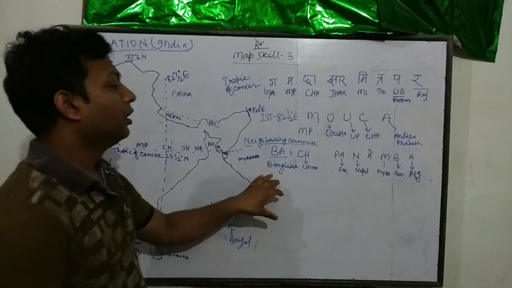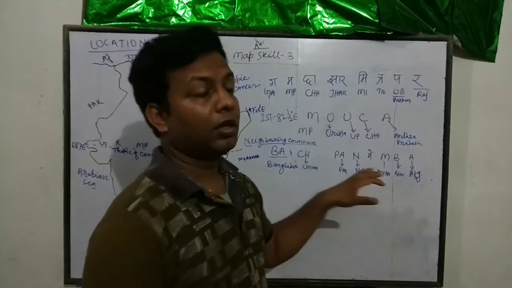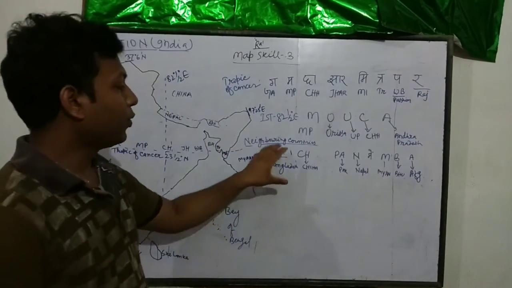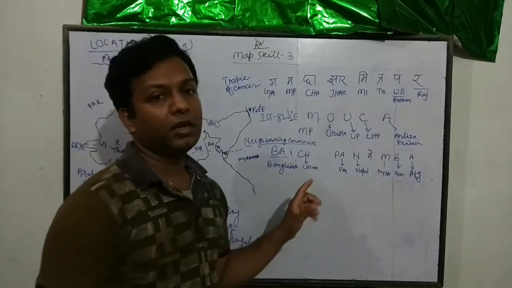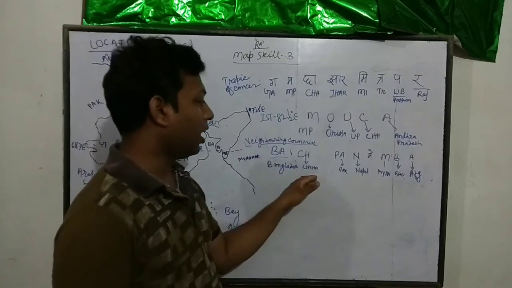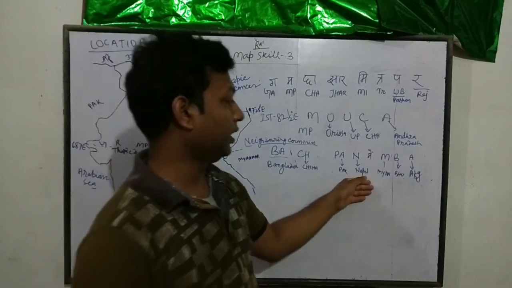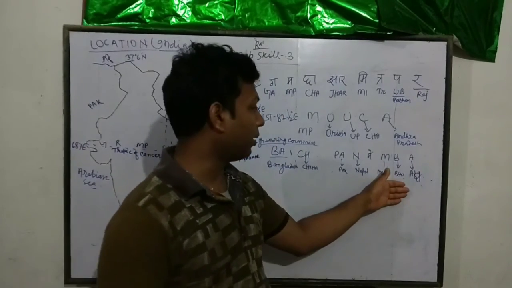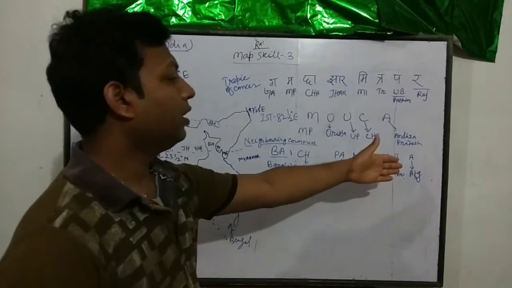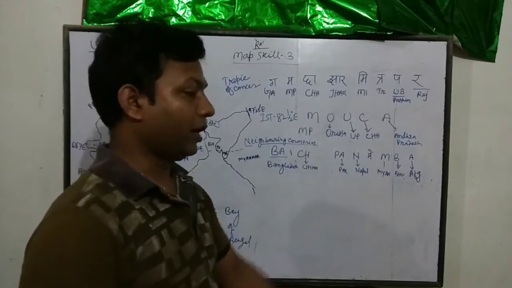This is in sequence. Bangladesh has the biggest land border share, after that China, then Pakistan, then Nepal, then Myanmar, then Bhutan, and the last one is Afghanistan.